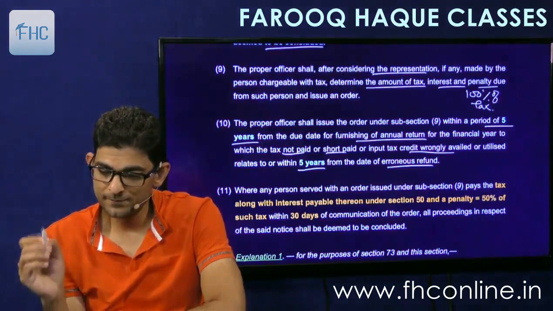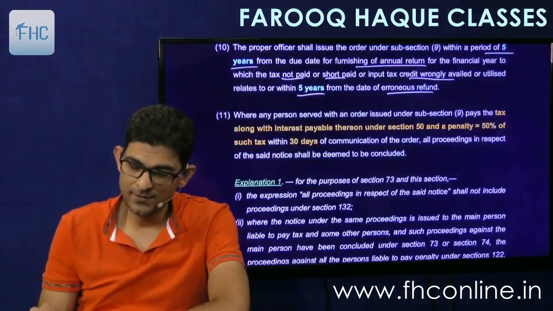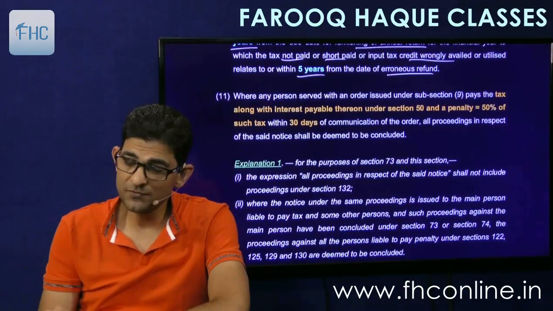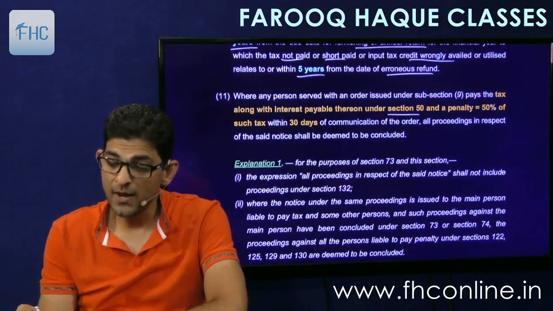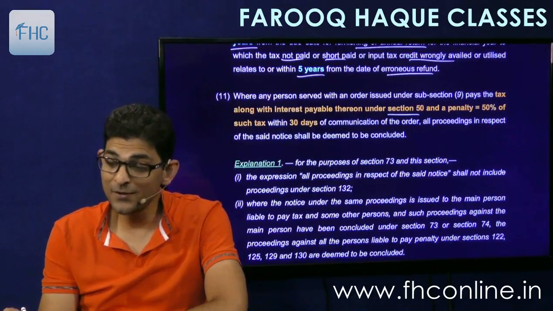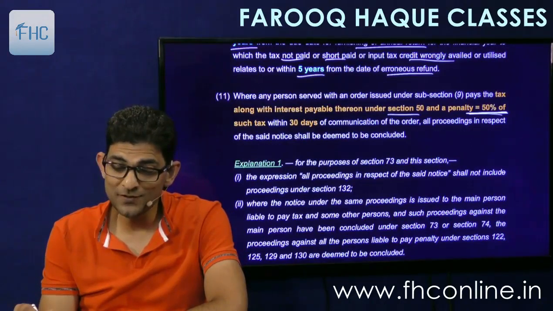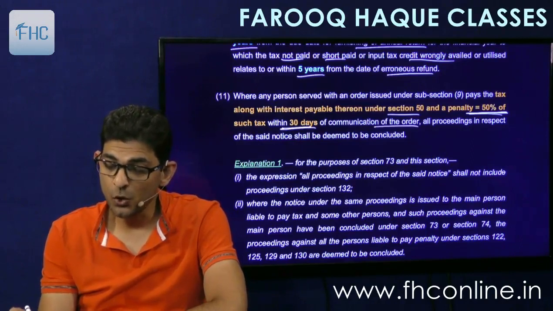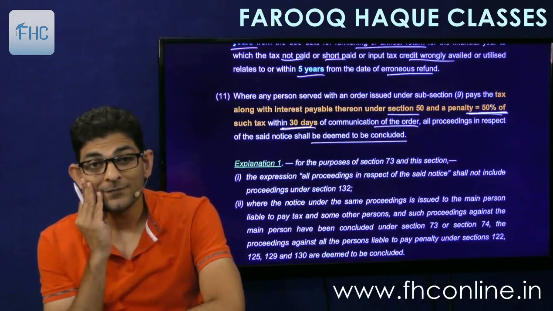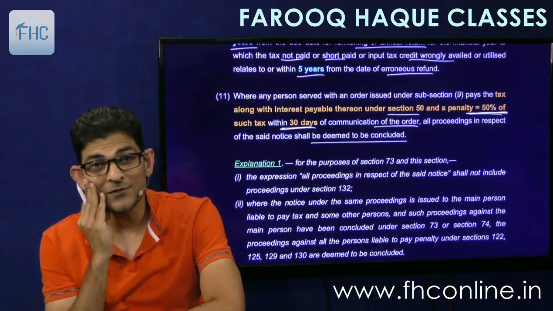Then coming back, sub-section 11 says that where any person served with an order under 9 pays the tax along with interest payable thereon under section 50 and penalty at the rate of 50% of the tax within 30 days of communication of the order, all proceedings in respect of the said notice shall be deemed to be concluded. Further advantage is given to fraudulent people.